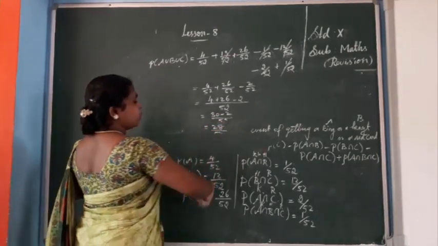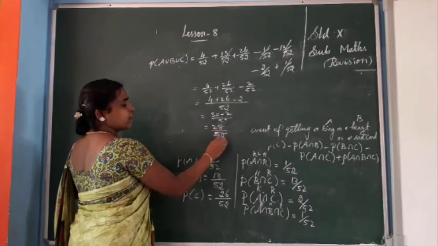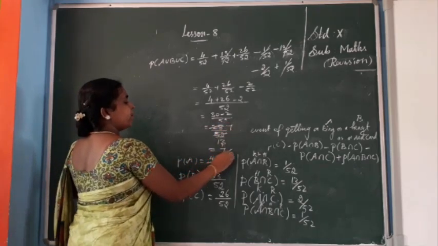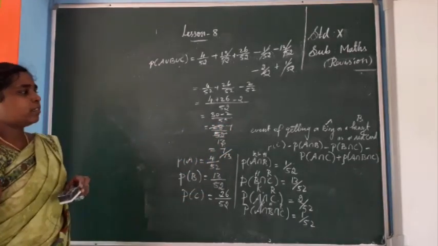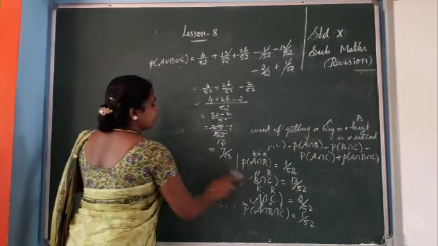If you can simplify, you simplify. So 4 table you can do. 1 4 is 4, remaining 12. So 3 4s are 12. Here 7 4s are 28. So answer is 7 by 13. Okay, that is the answer. So very important 5 mark problem. So easy answer. Okay.